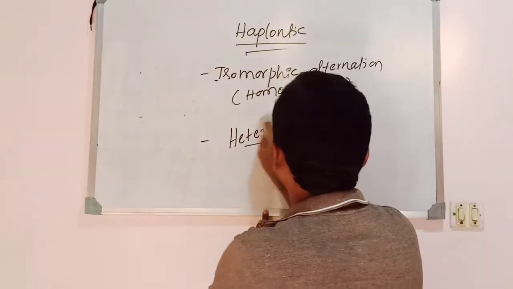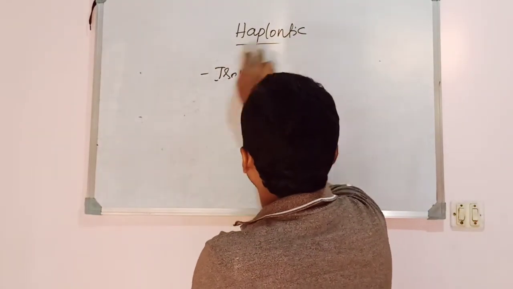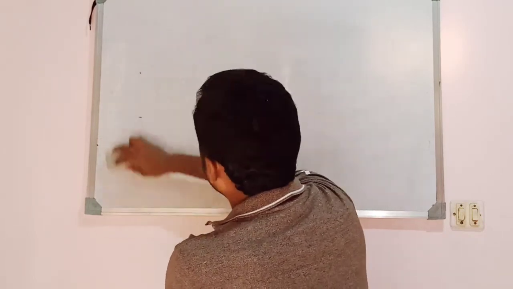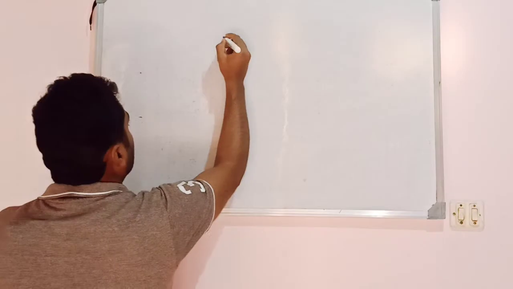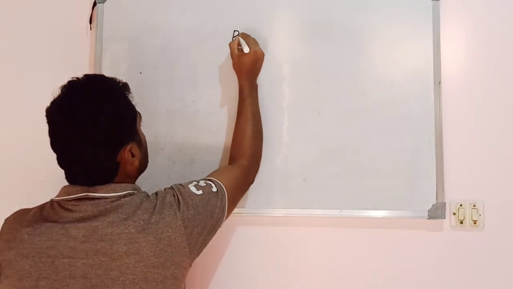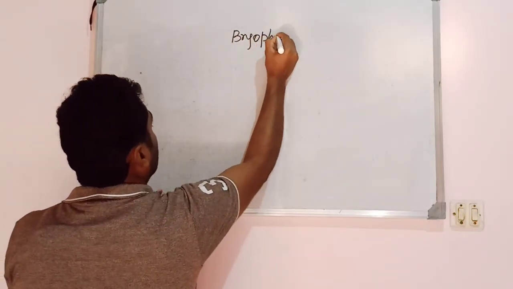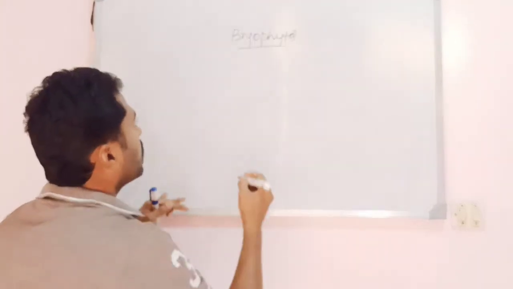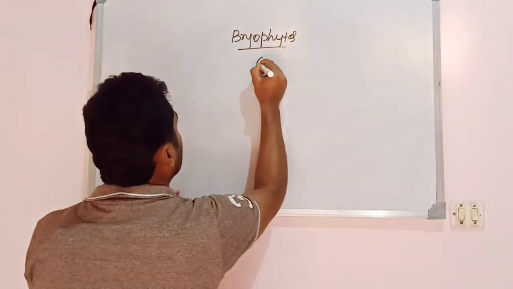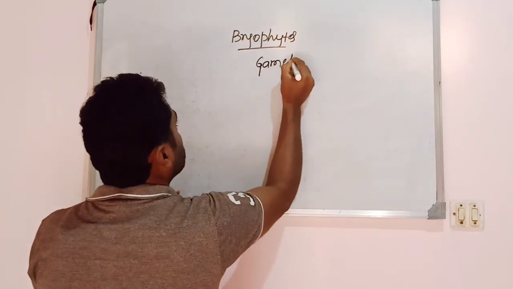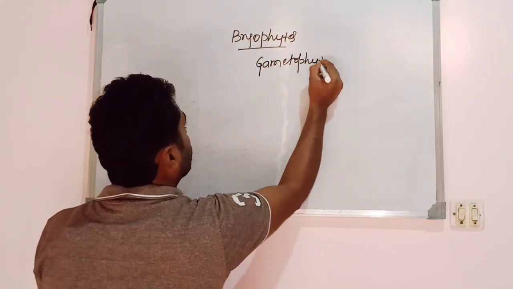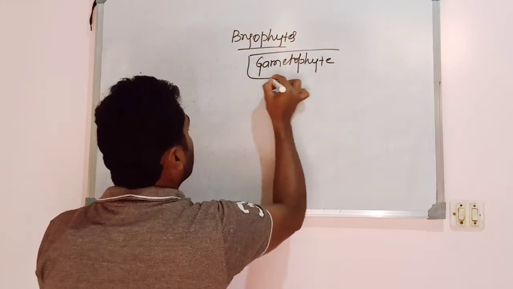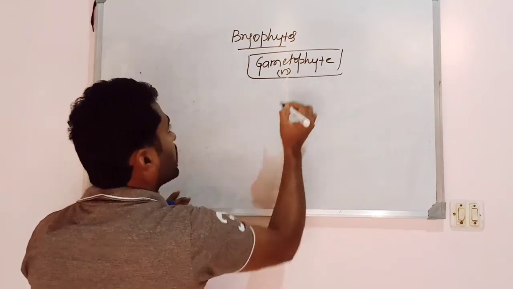Most of the algae possess a haplontic life cycle, mainly because the plant body is haploid in nature. Then, the life cycle of bryophytes. As you know, in bryophytes also the dominant plant body is the gametophyte, which is haploid in nature.